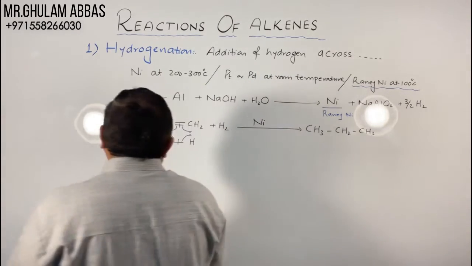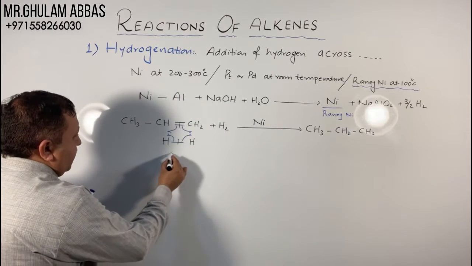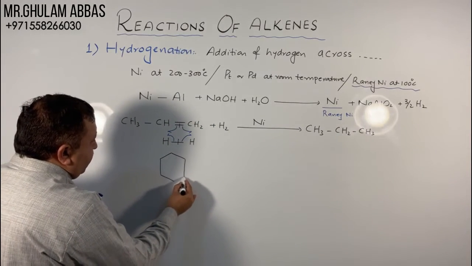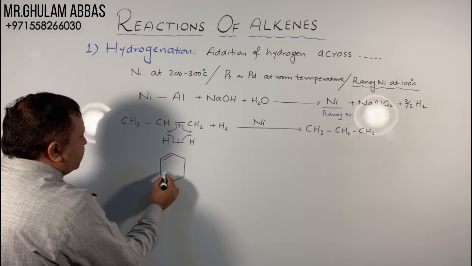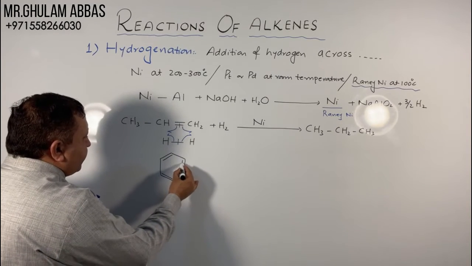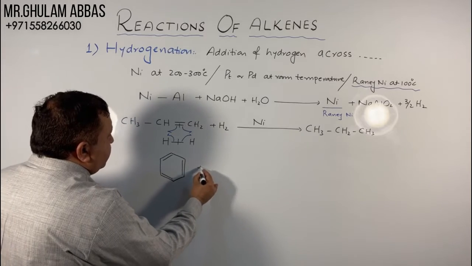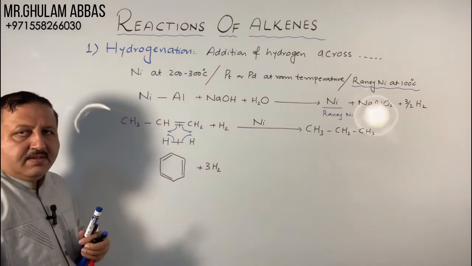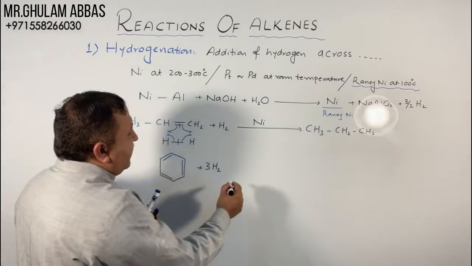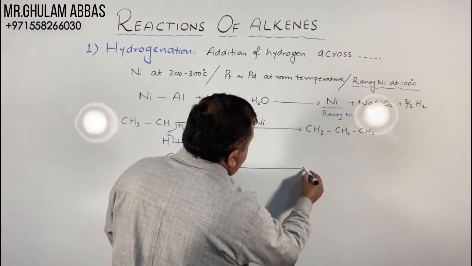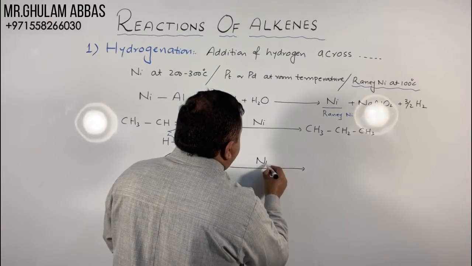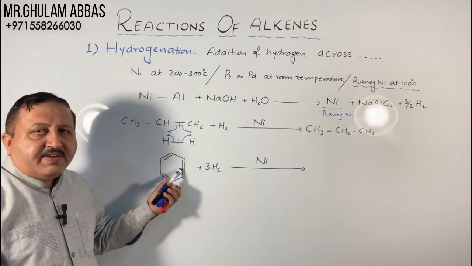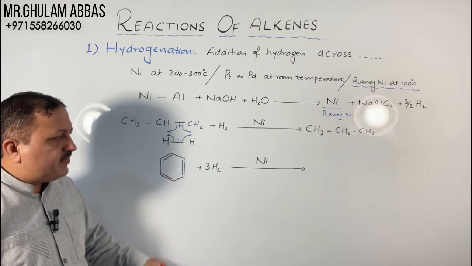If we have benzene ring, this is the benzene ring. We know that 3 double bonds are present in benzene. So 3 moles of H2 are required. When 3 moles of H2 are added, in the presence of Raney nickel, all double bonds are converted into single bonds.